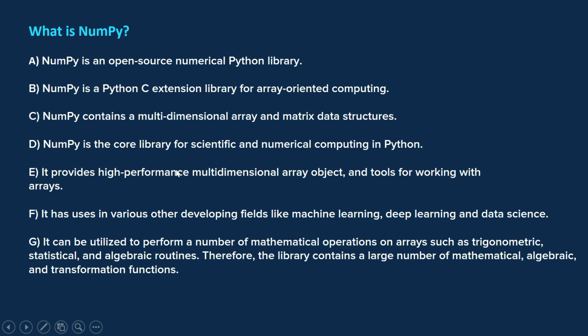It's an open source numerical Python library. It's a C extension library for array oriented computing. It can be used for machine learning, deep learning, and a large number of mathematical, algebraic, and transformation functions. So it's the basic library and most important library of Python for data science, machine learning, deep learning and other fields. So these are some various points about NumPy library. Next we will learn about NumPy basic functions and array. So let's start.